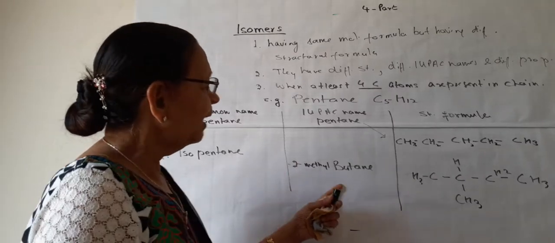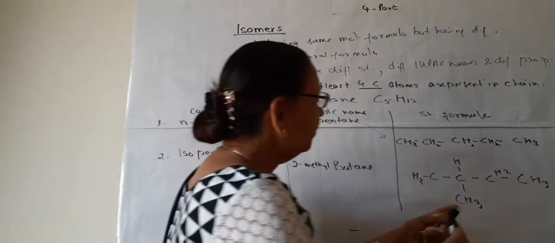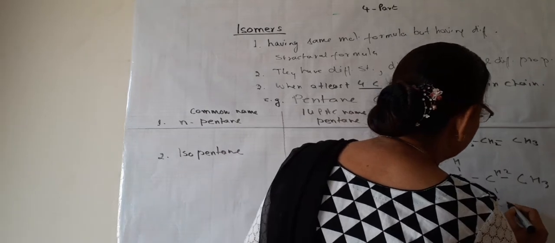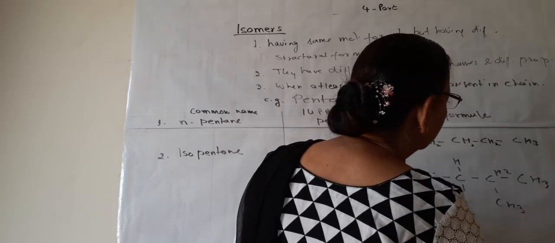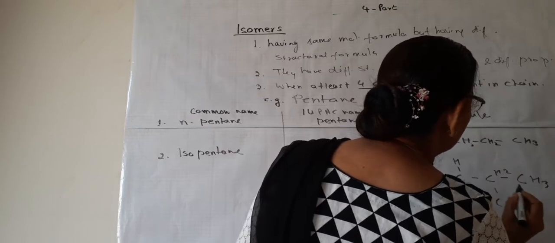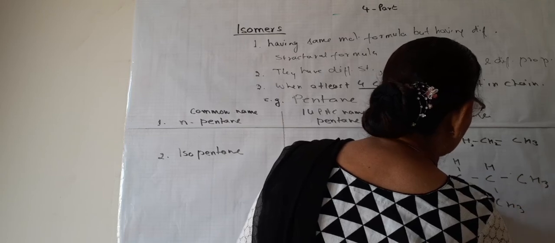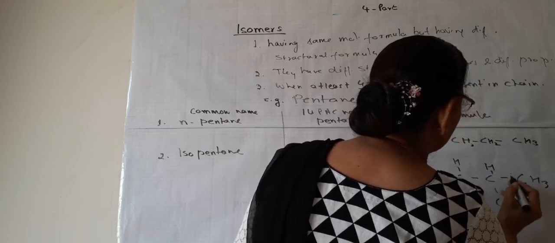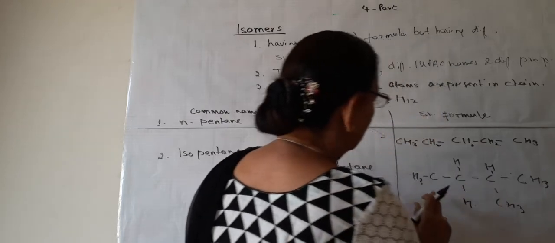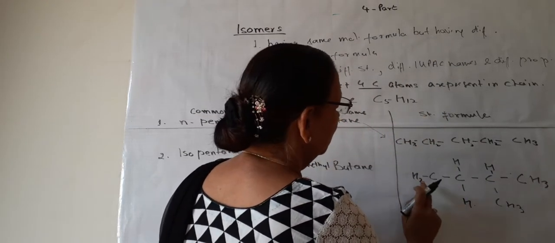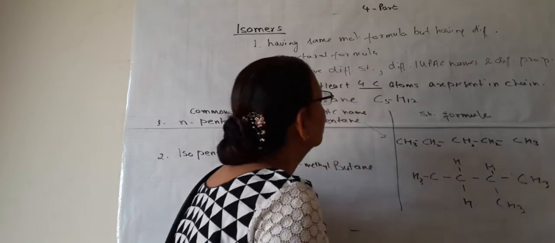So 2-methyl-butane is the second isomer, commonly known as isopentane. IUPAC name 2-methyl-butane, and this is the structural formula. If we put this methyl group here instead of here, H and H, here H2, CH3, CH2, 3, 4, 5, 6, 7, 8, 9, 10, 11, 12.